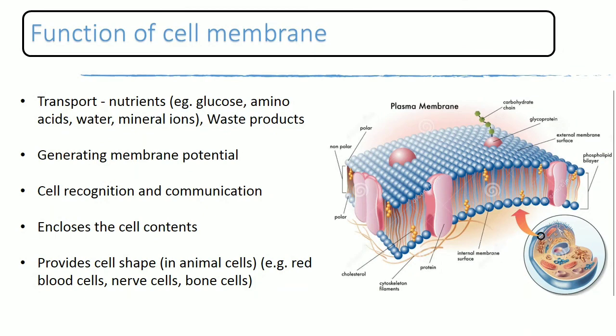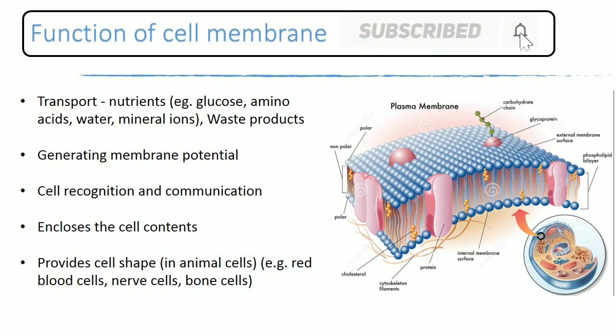Membrane. This is the outer covering of our cell. Some cells like bacterial cells have a cell wall, but we don't have a cell wall. We only have a cell membrane in our cell. And it's not only the outer covering and holding cells together. This is the most active part of the cell. There are lots of things going in and out of the cell through the plasma membrane.